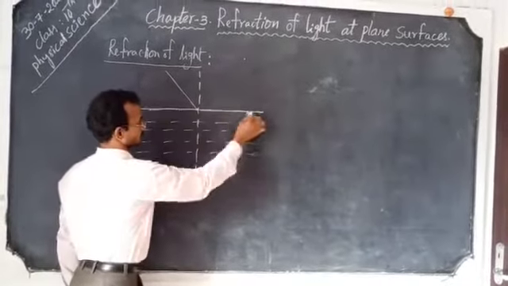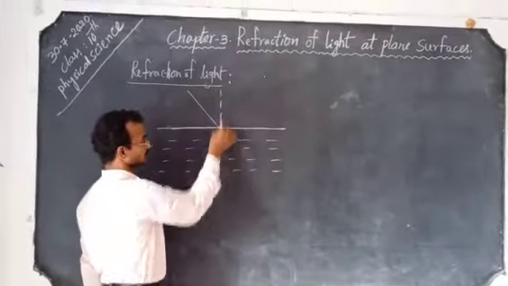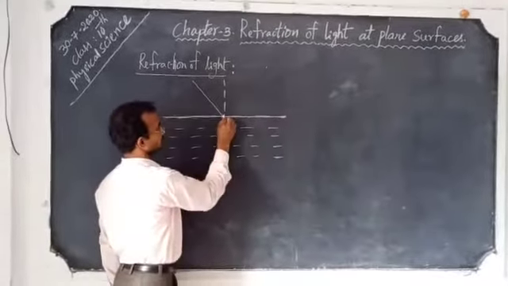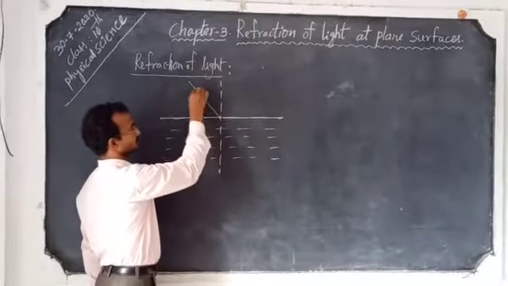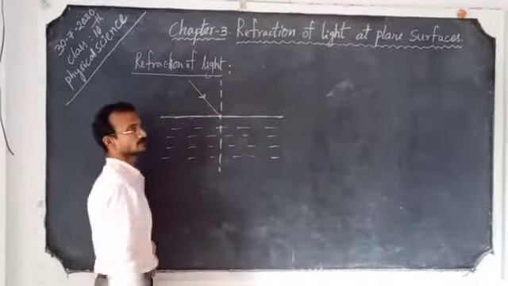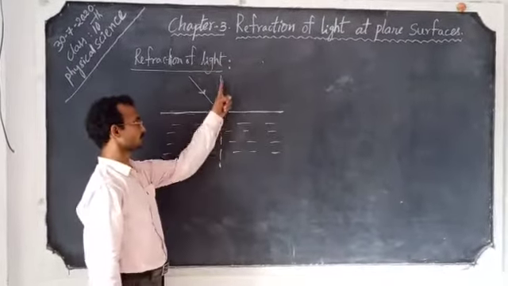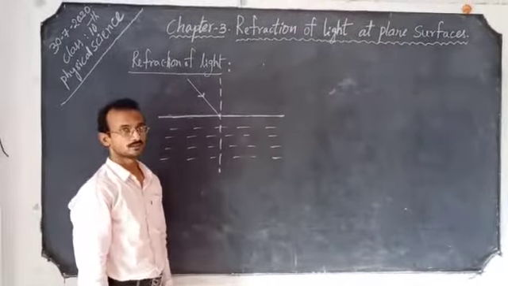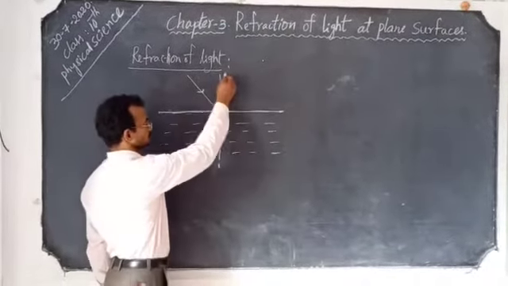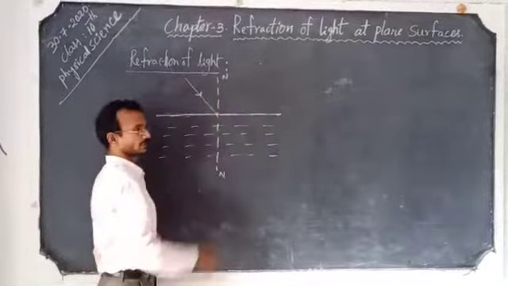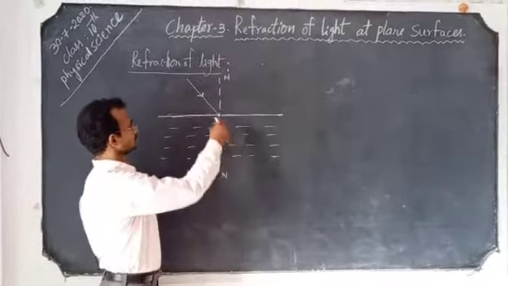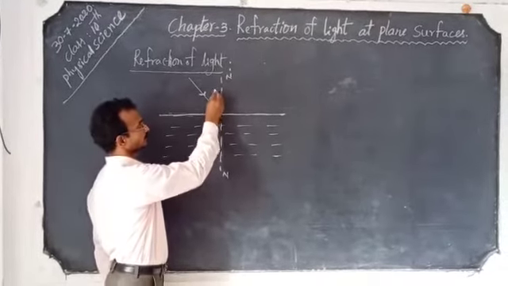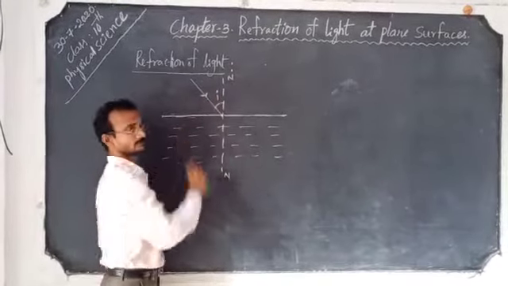to the interface. We need to draw a normal line, or perpendicular line, to the interface at the point of incidence of the incident ray. It is denoted by NN. The NN line is the normal line. Here the angle made by the incident ray with the normal line is known as the angle of incidence. It is denoted by I.